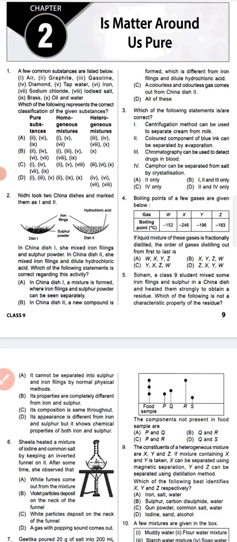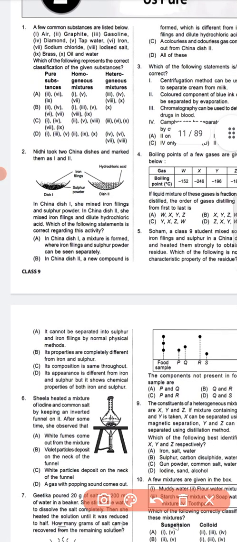It cannot be separated into sulfur and iron filings by normal physical methods. Its properties are completely different from iron and sulfur. Its composition is the same throughout. Its appearance is different from iron and sulfur, but it shows chemical properties of both iron and sulfur. So question number 5, option D is the correct answer, because new substances are formed. Okay.